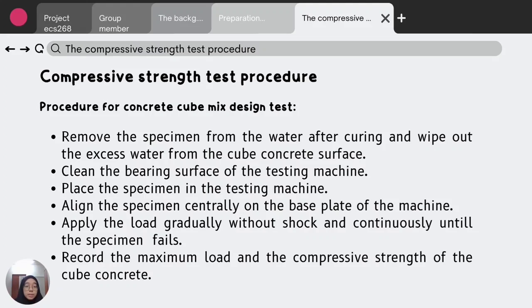Then we clean the bearing surface of the testing machine, and then we place the specimen in the testing machine and align the specimen centrally on the base plate of the machine. Apply the load gradually without shock and continuously until the specimen fails or cracks, and then we record the maximum load and the compressive strength of the cube concrete.